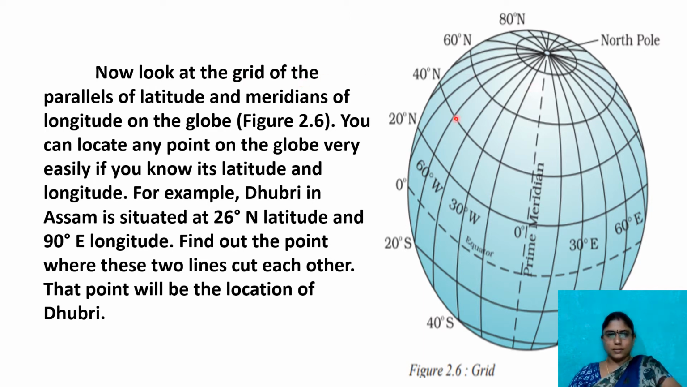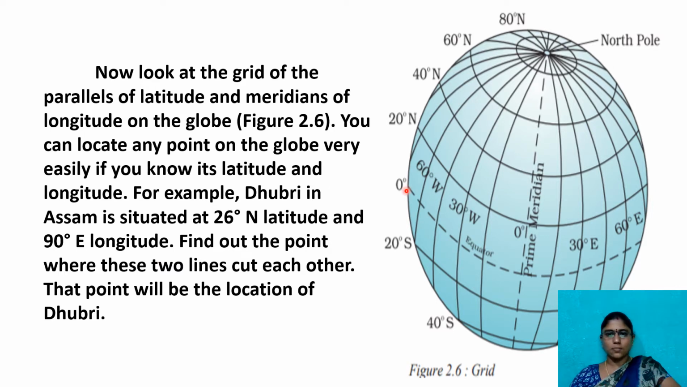Now look at this box. The intersection of latitudes and longitudes is called a grid. And these longitudes are parallel lines. With this grid of the parallels of latitude and meridians of longitude on the globe, you can locate any point on the globe very easily if you know its latitude and longitude. For example, Dhubri in Assam is situated at 26 degrees northern latitude and 90 degrees east longitude.